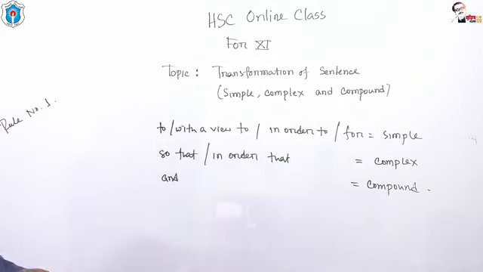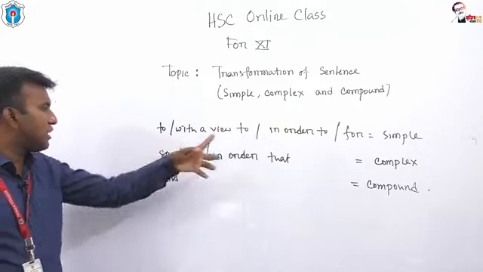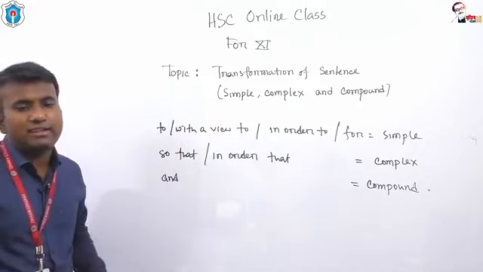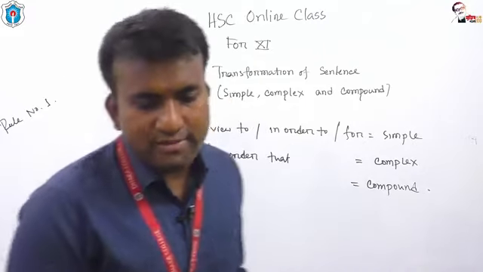Okay, my dear students, to, in order to, with a view to, for is simple; so that and in order that is complex; and "and" is compound. Now I'd like to give you one more example from this rule.